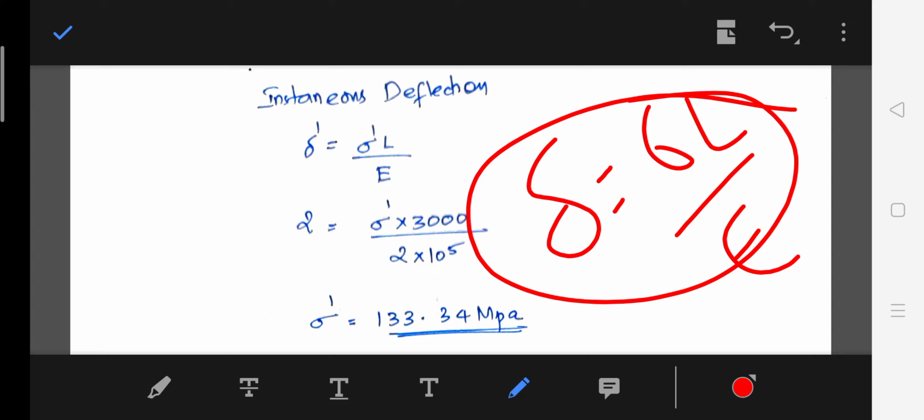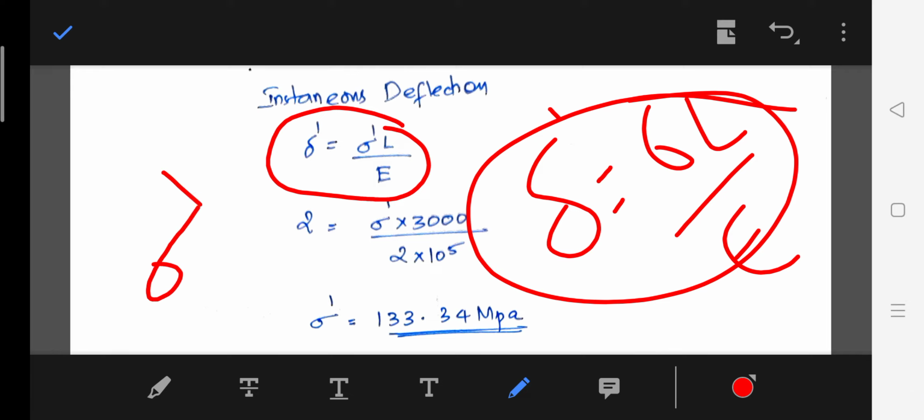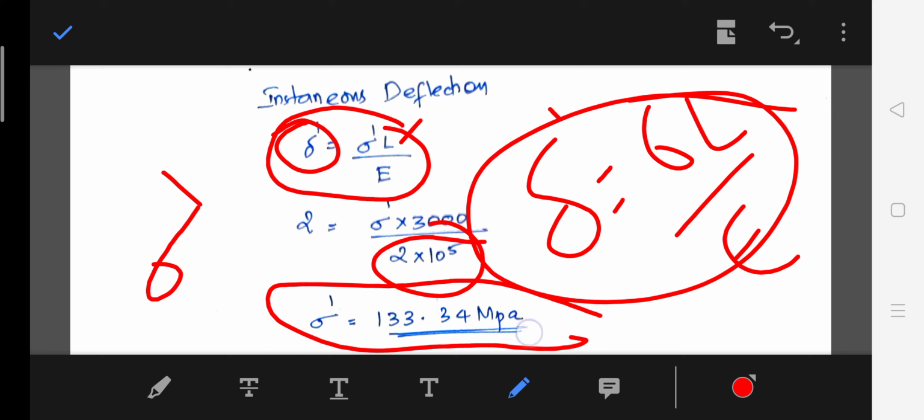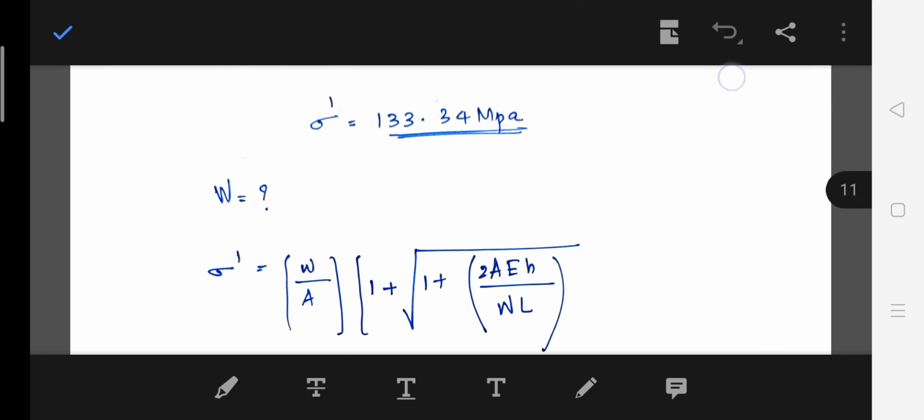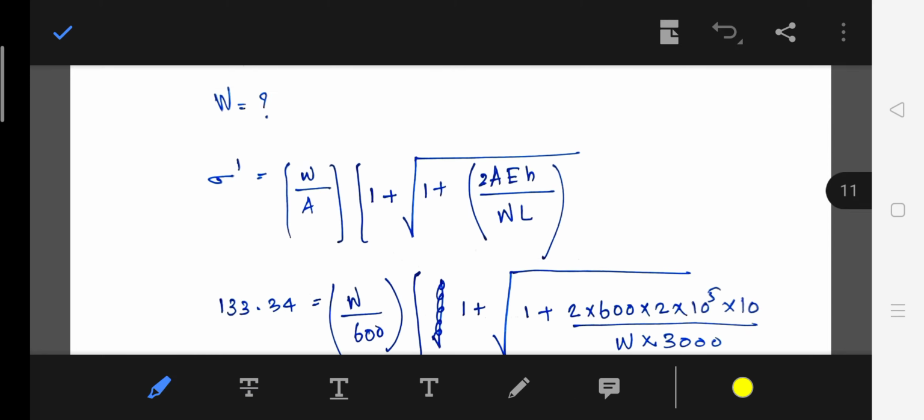So automatically the instantaneous deflection will be delta bar is equal to sigma bar L divided by E. Sigma bar, the impact stress, we have to find. The instantaneous deflection is given, length is given, E is given, so we will get the impact stress. So substitute the value of impact stress in this equation. In this equation we will get W.